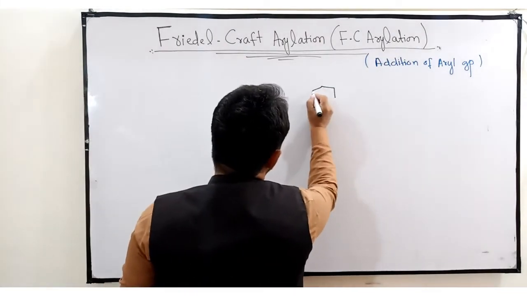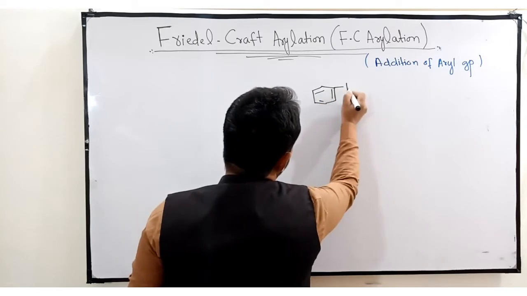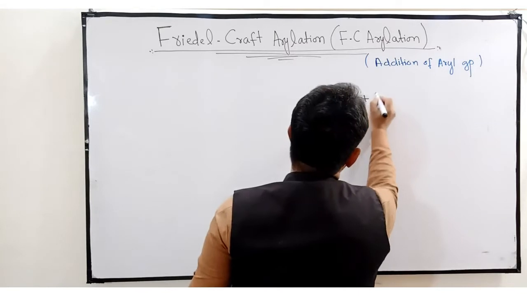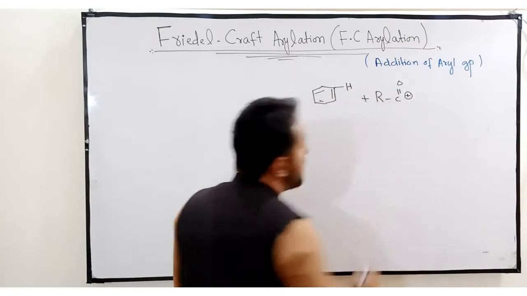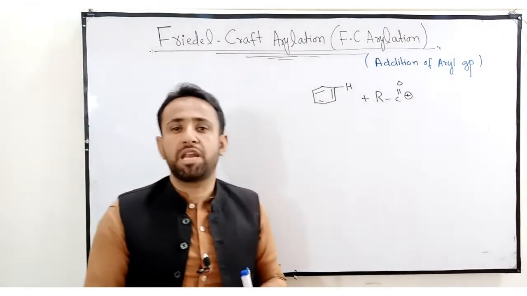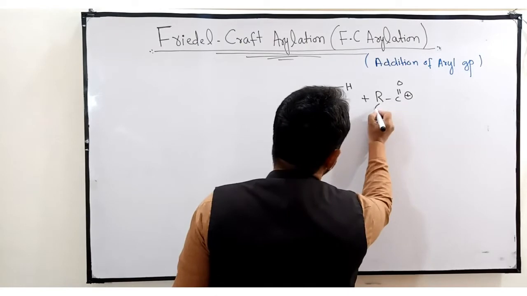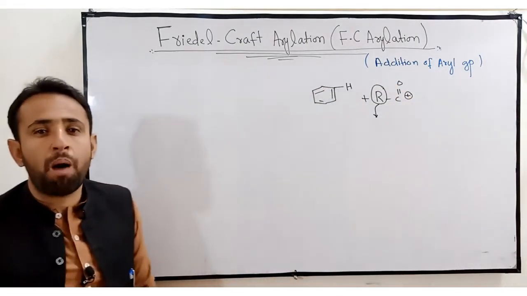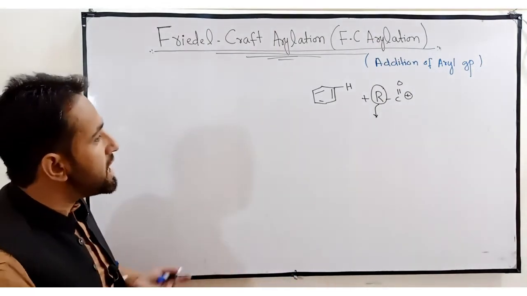In Friedel-Crafts Acylation, we simply replaced the hydrogen atom of the benzene by the help of an acyl group. This was our electrophile in Friedel-Crafts Acylation. But today we will replace this R group of the acyl group by an aryl group. So we will discuss what an aryl group is.